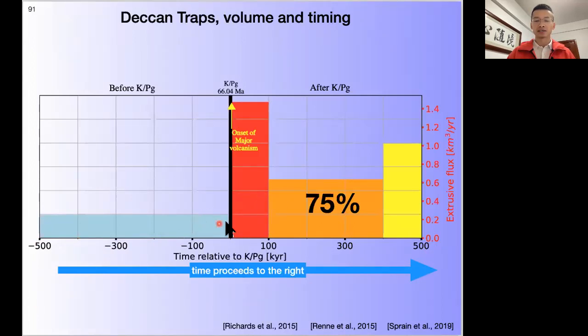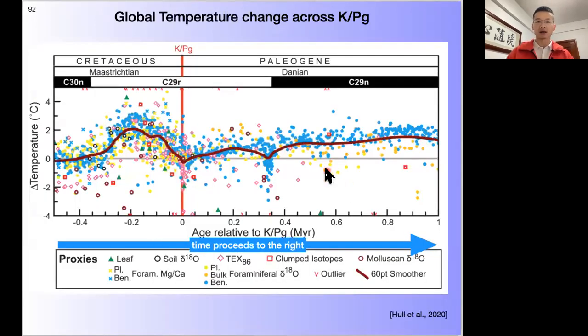And here's the extrusive flux indicated by this color box, where what you can see is that the onset of more than 75% of the total volume of the Deccan traps was erupted after the Cretaceous Paleogene boundary. And a recent paper compiled benthic delta 18O data globally and was able to find a global temperature change at around that time.